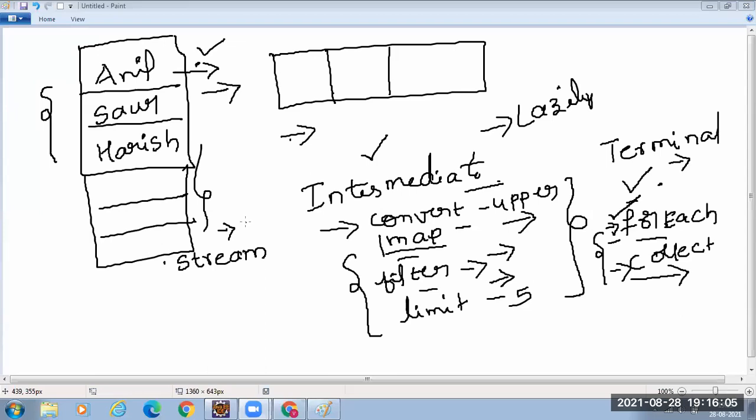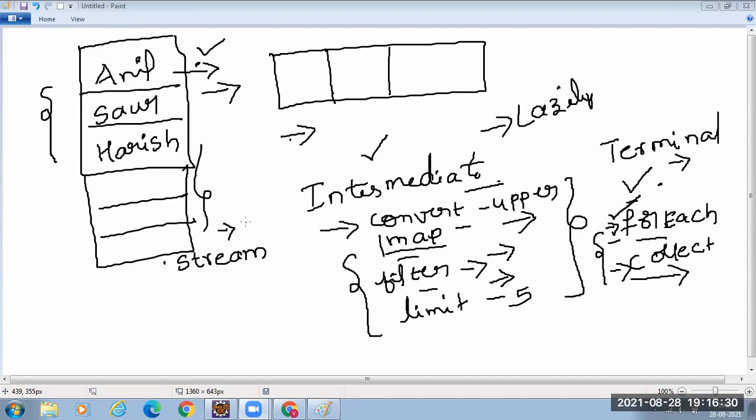Stream is nothing but something that will take the data from a source like a list or some files also. From files also you can convert them into streams. Stream is nothing but a flow of objects or data. On a stream you can do so many things: you can map them, filter them, limit them.